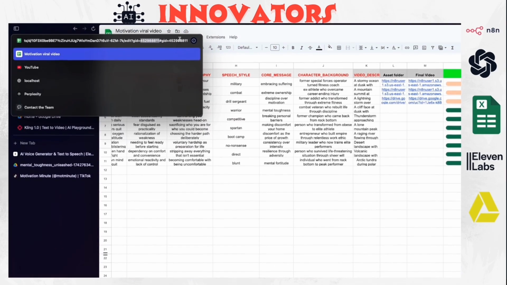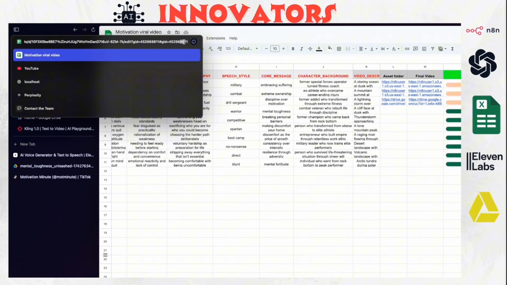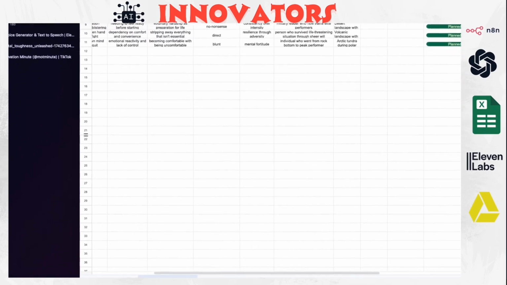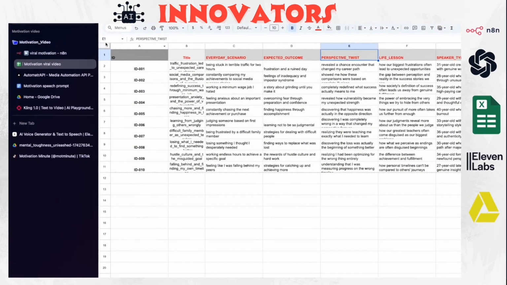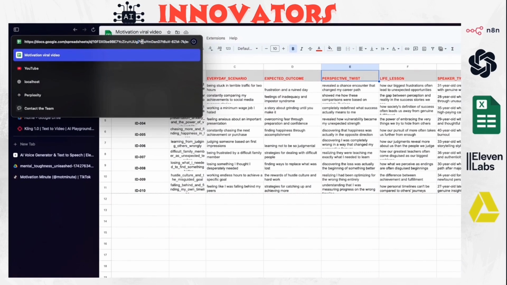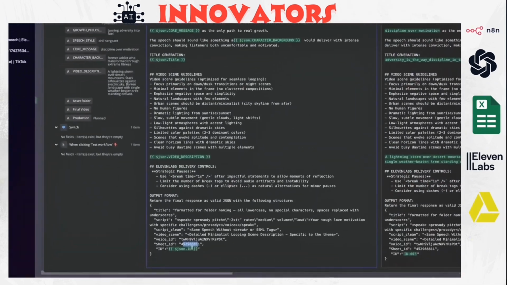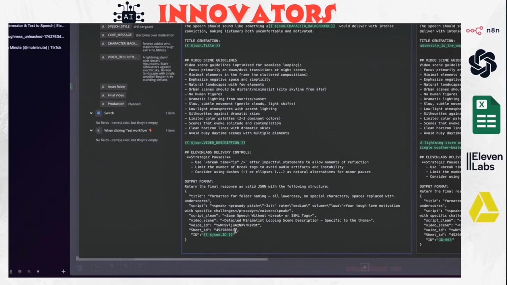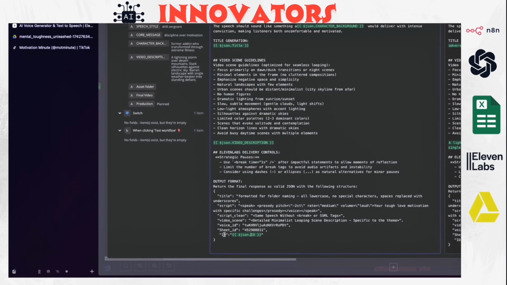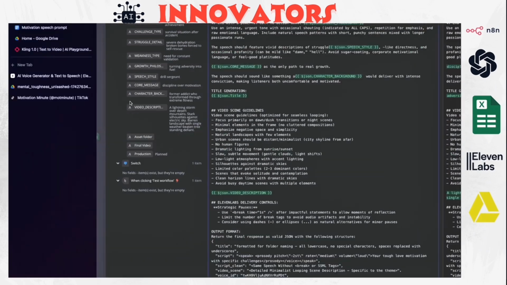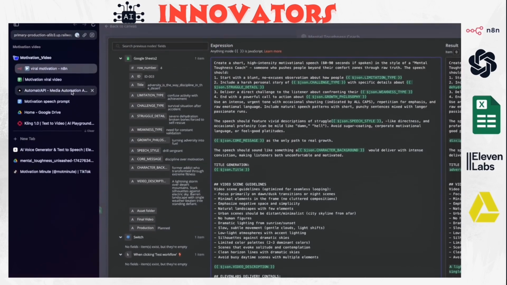And as you see, I want to show you the difference: this one ends up with 811. If we go to a different character and you click on the Google Sheets link, you'll see it ends up with 787. So you need to paste it here, and the ID one is the ID of the row.